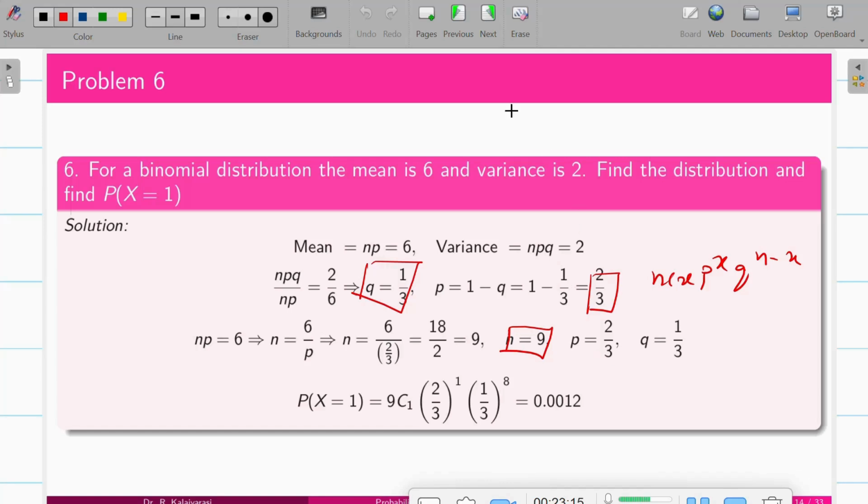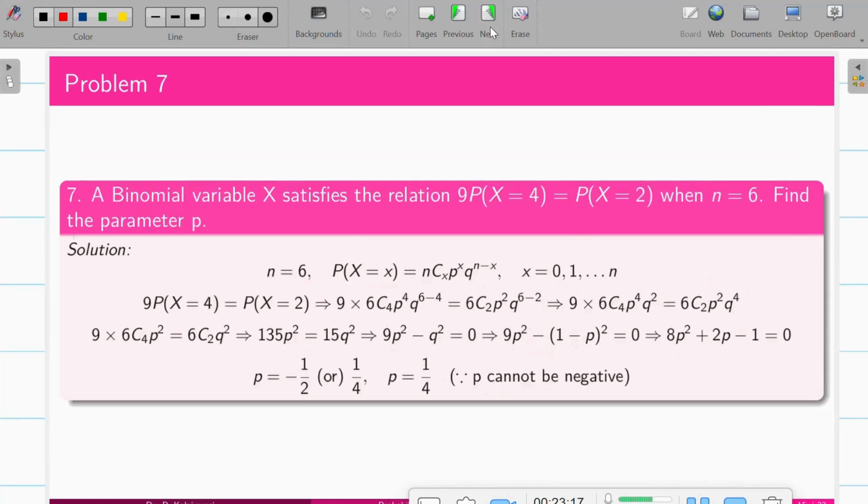Coming to the next one. We have a binomial variable X that satisfies a relation: 9 times P of X equal to 4 is equal to P of X equal to 2. And it's given n is equal to 6. So we have to find the parameter p.